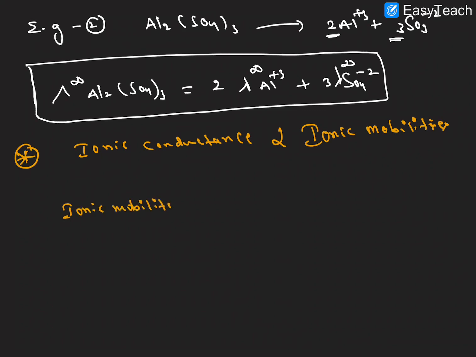Ionic mobility is equal to the ionic velocity, which is in meter per second or centimeter per second.